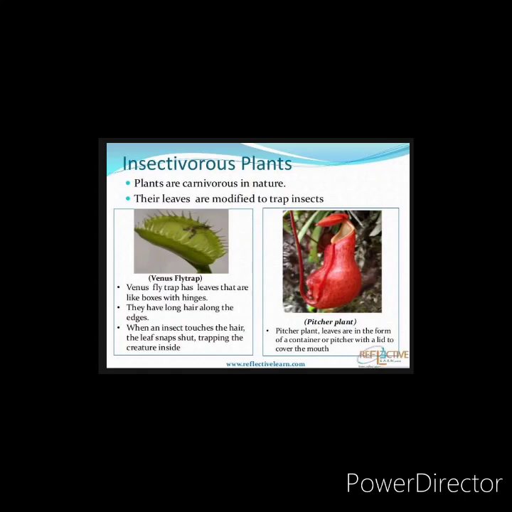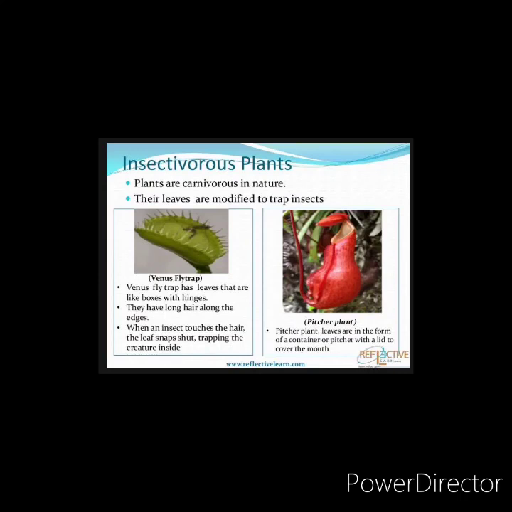So when an insect touches the hair, the leaf snaps shut, trapping the creature inside. So when the insect sits on the hair of the leaves, what happens? The leaf closes to trap the insect inside.